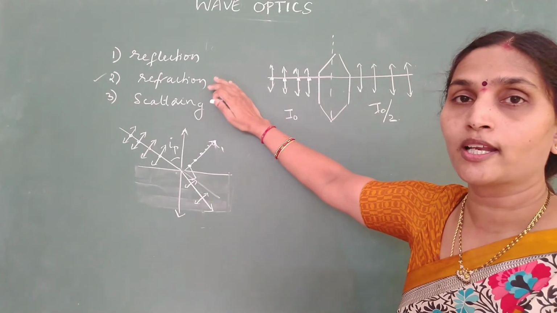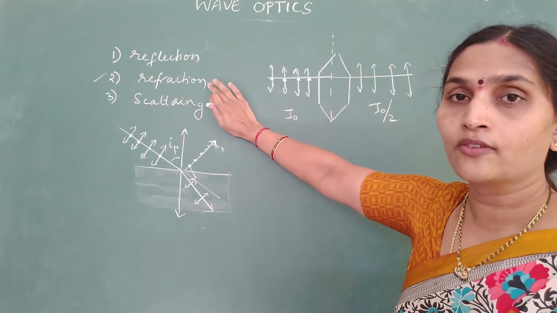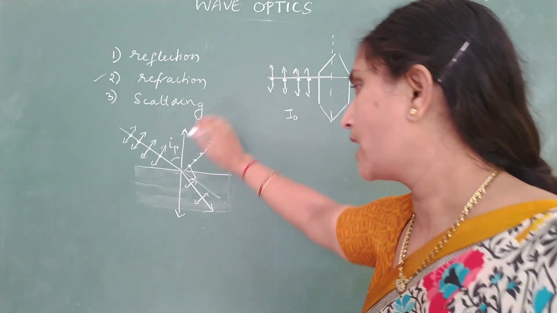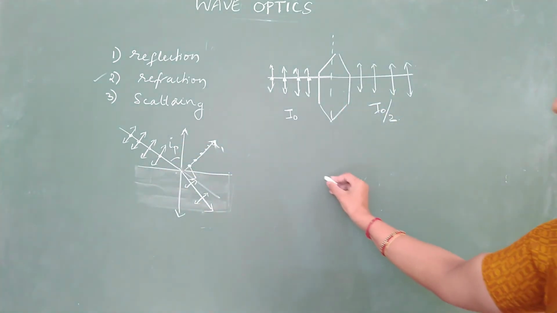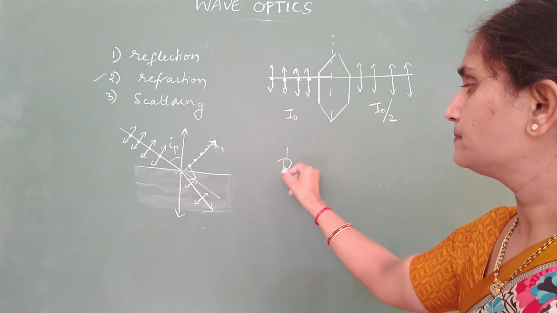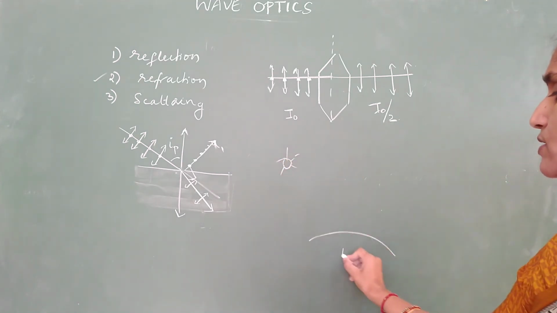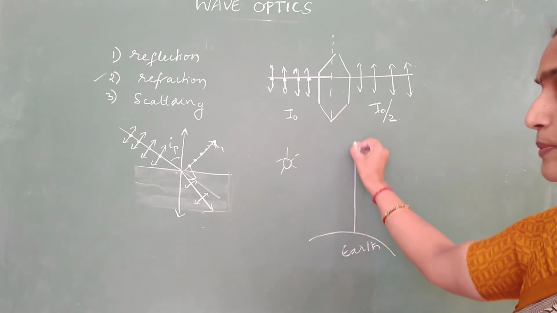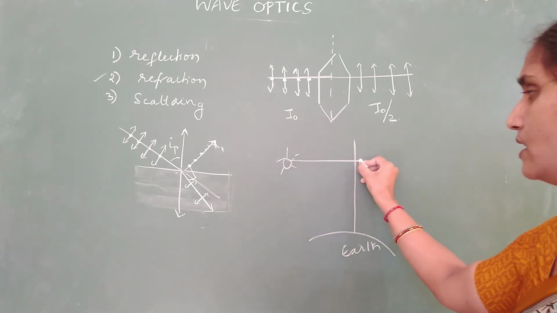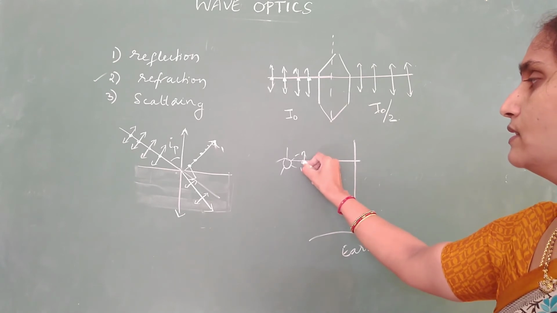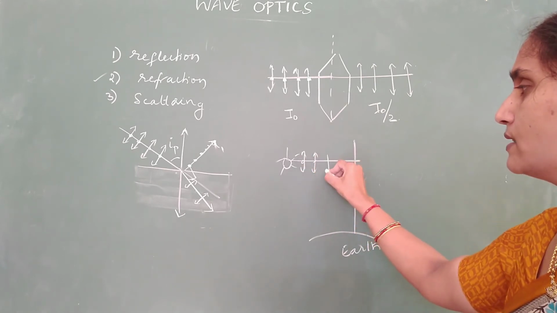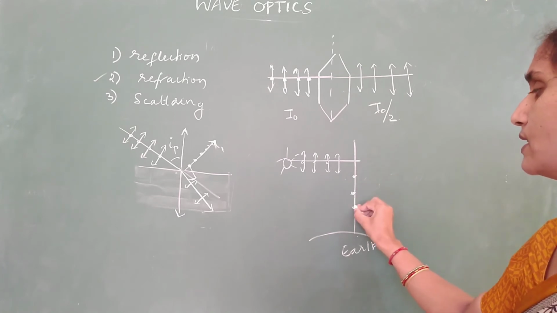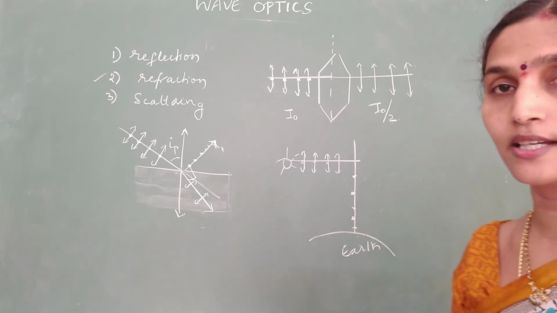This is called polarization by which phenomenon? Refraction. Now polarization by scattering. In scattering it is observed that if this is the surface of the earth, and the line of sight of a person is perpendicular to the incident light, then this person is going to receive completely polarized light.